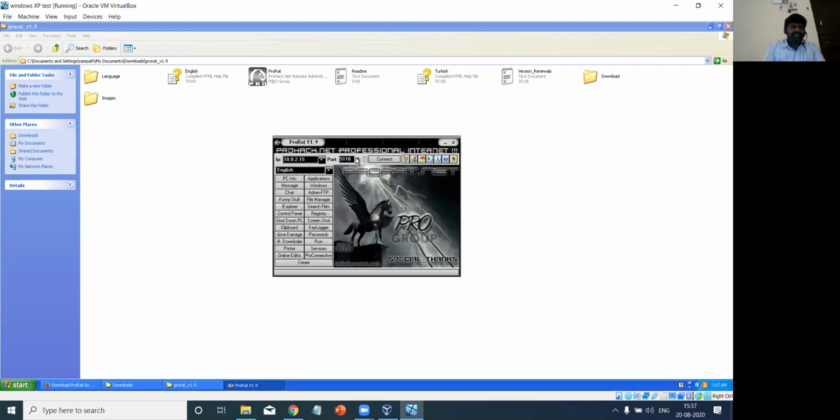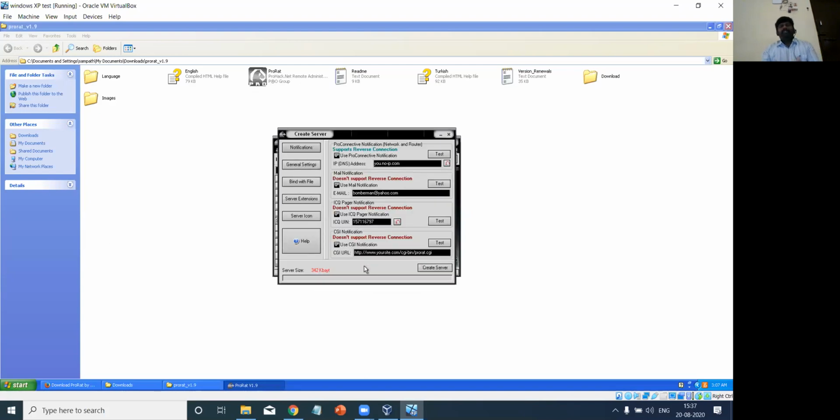Once these two things are entered, you can directly go down where you will find a create symbol at the bottom. Can you all see the create option here at the bottom? Just click on the create menu, and then you will get a list of options. Depending upon your need, you can create it. I am interested in the first one, create ProRAT server. Just click on it. This will navigate to the next page, right?